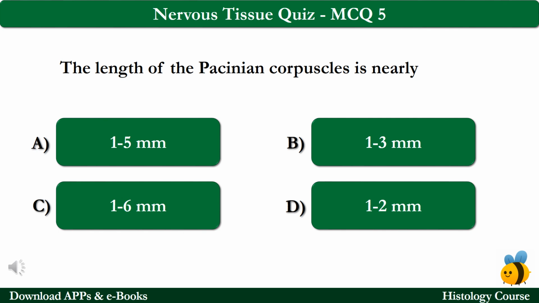MCQ number 5. The length of the Pacinian corpuscles is nearly option A 1 to 5 mm, option B 1 to 3 mm, option C 1 to 6 mm and option D 1 to 2 mm. The correct answer is option D, which is 1 to 2 mm.